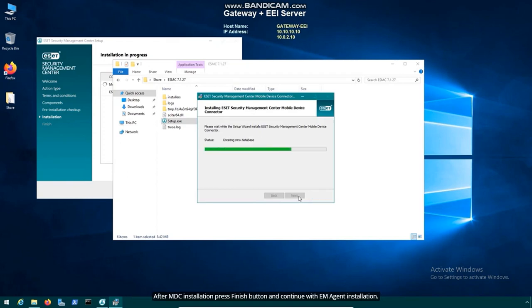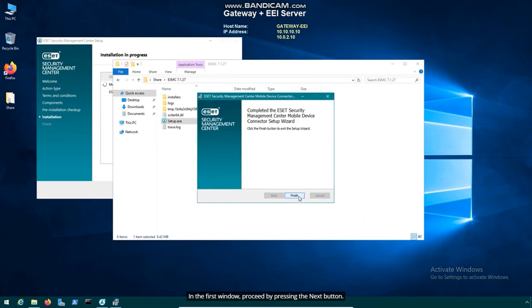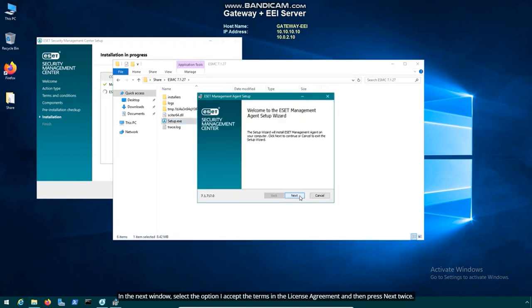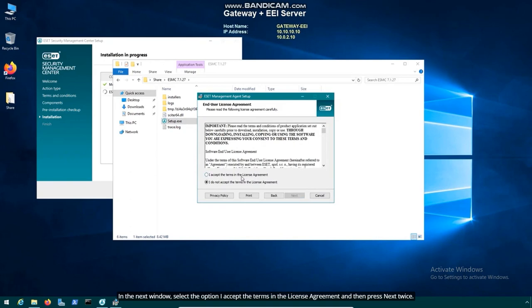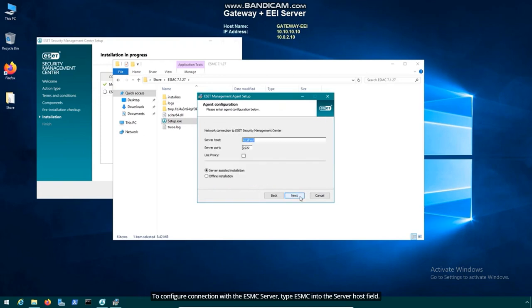After MDC installation, press the Finish button and continue with the EM Agent installation. In the first window, proceed by pressing the Next button. In the next window, select the option I accept the terms in the license agreement and then press Next twice. To configure connection with the ESMC server, type ESMC into the server host field. Select the Server Assisted Installation option and continue with the Next button.